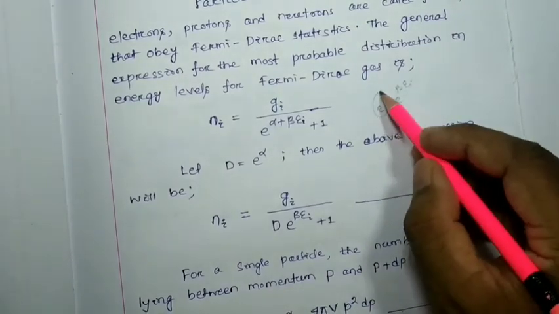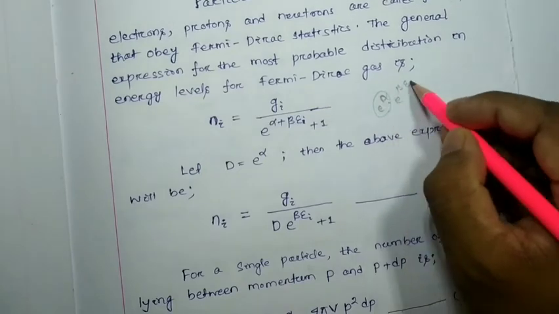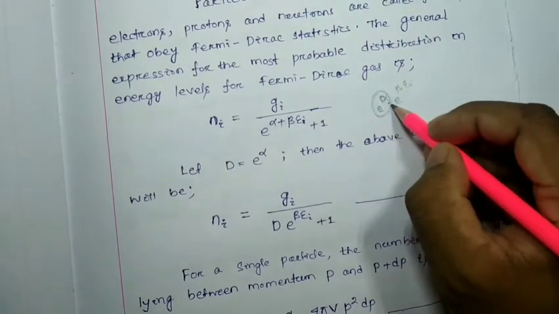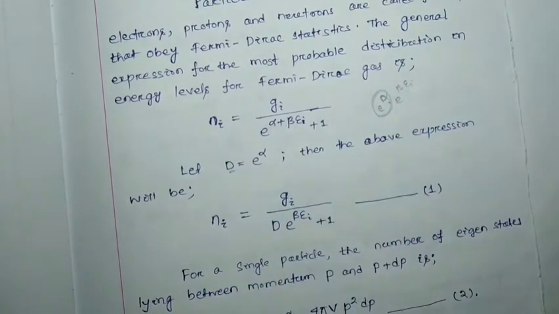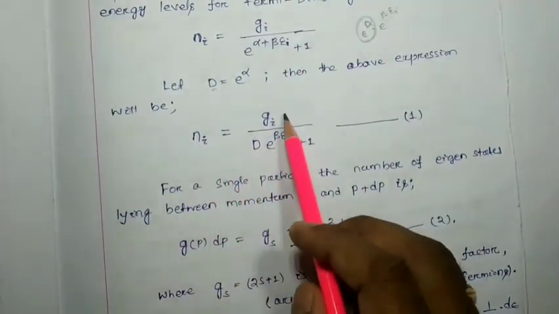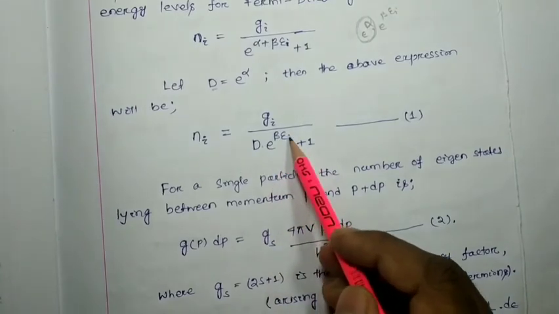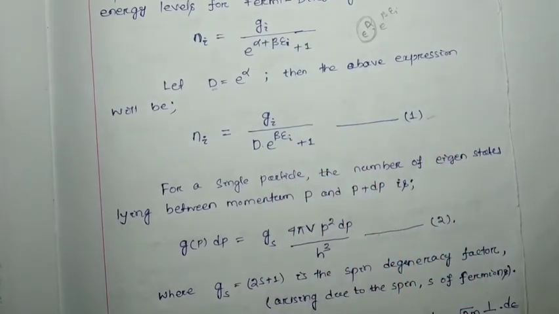So here we considered e to the power alpha is your D. Then the above expression can be written as Ni equals Gi by D into e to the power beta epsilon i plus 1. Let this be your equation number 1.